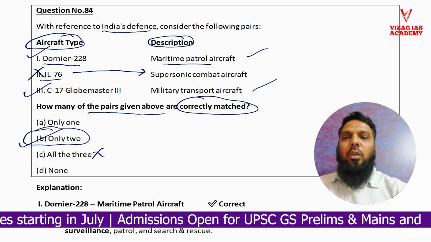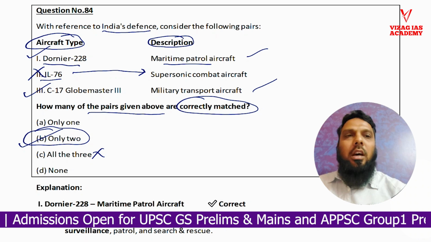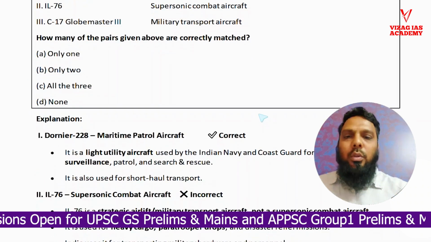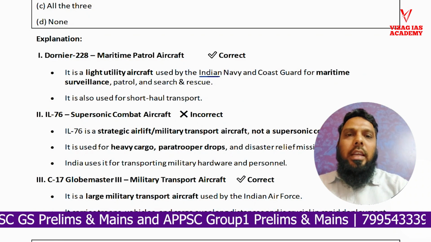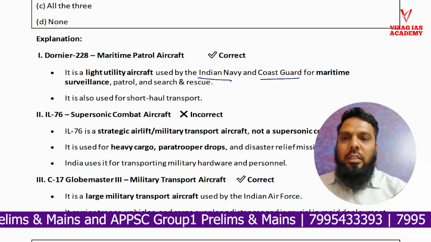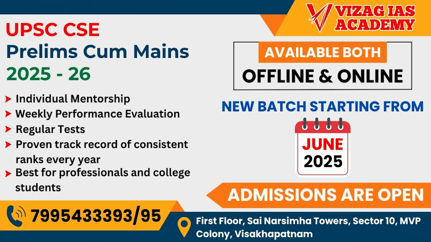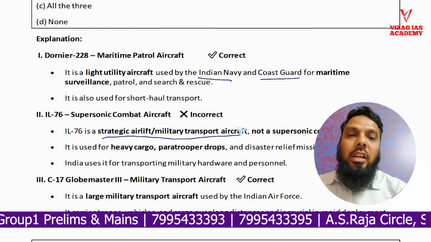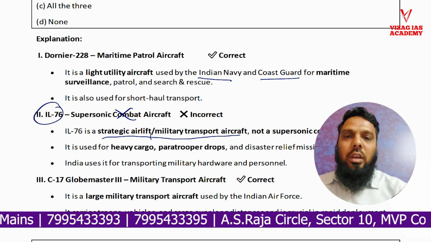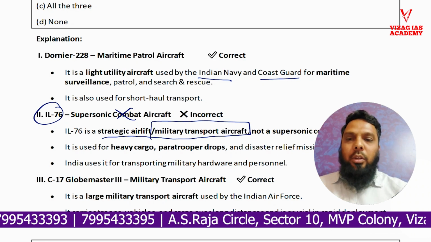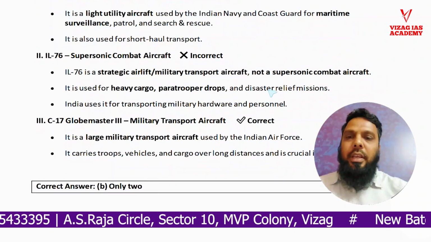So for 84 we go with option B, that is two of the above pairs are rightly matched. Even if we go into the explanation, Dornier is used by the Indian Navy and Coast Guard for maritime surveillance. Supersonic combat aircraft is definitely incorrect, as we have seen. It is actually a strategic airlift military transport aircraft. IL-76 is not a supersonic combat aircraft, it's a military transport aircraft. And the C-17 Globemaster is also a military transport aircraft. So the option is B, only 2.